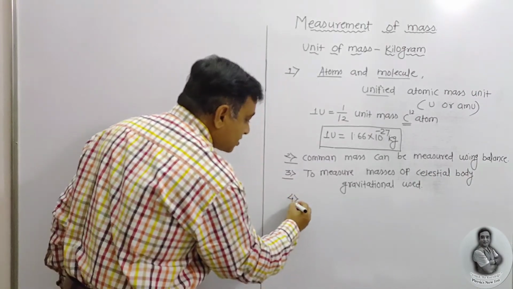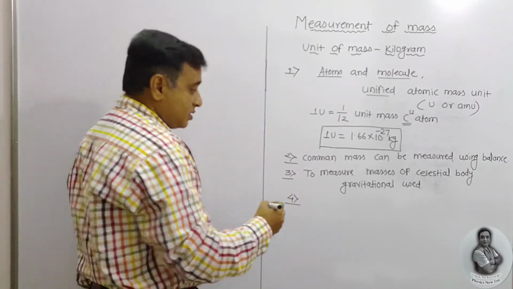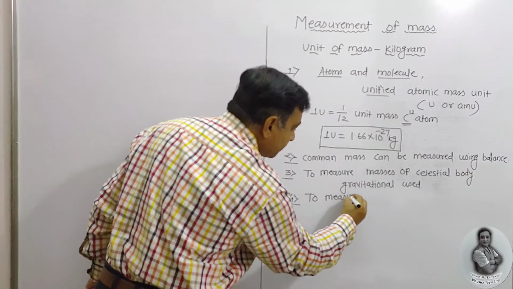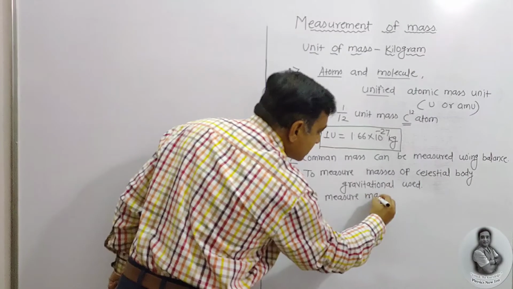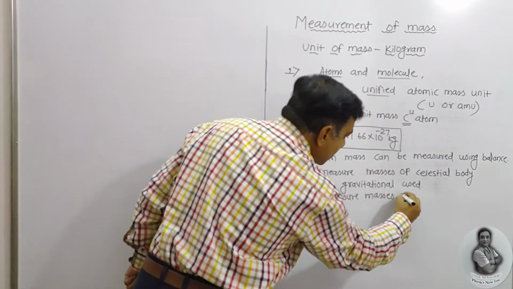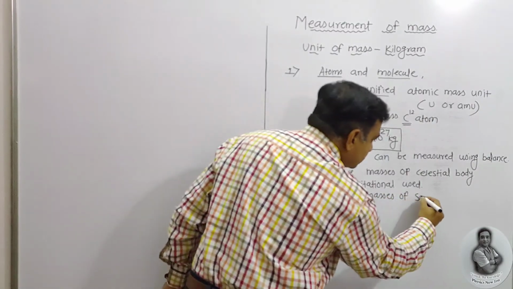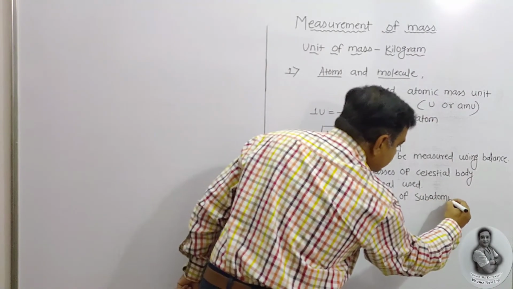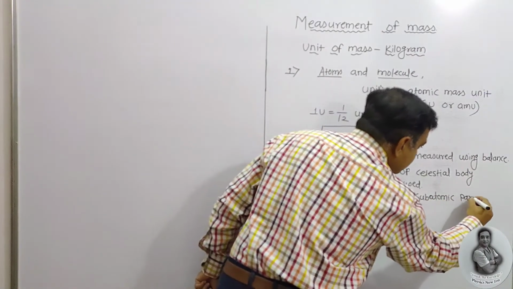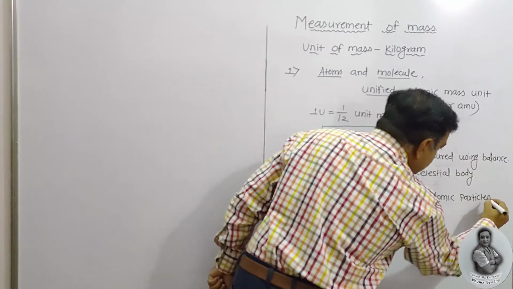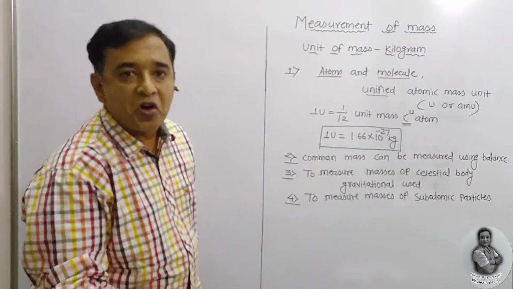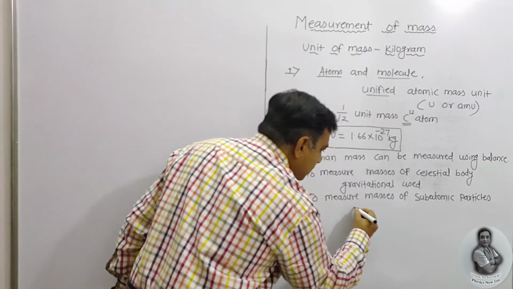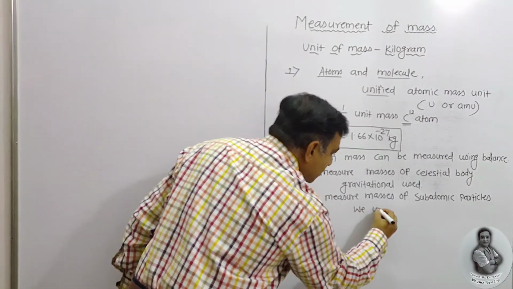So how to measure the subatomic particles? To measure the masses of subatomic particles such as electrons, protons, for that one, we use what?